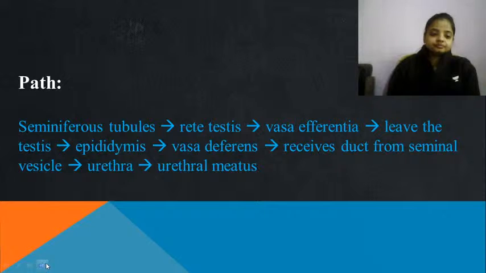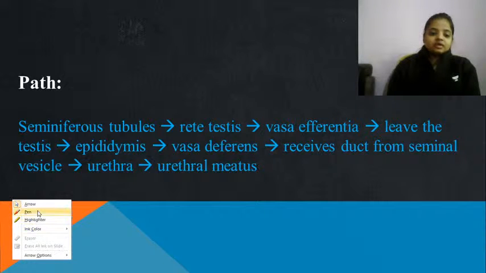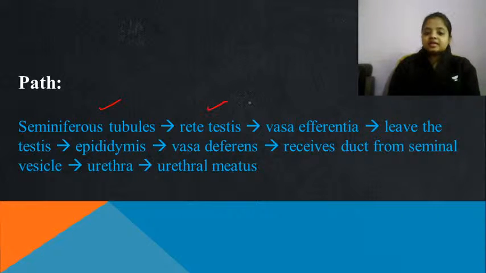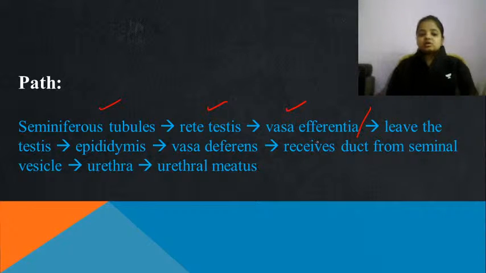Okay, now this path we have already seen: seminiferous tubules, rete testis, then vas afferentia. As soon as the vas afferentia ends, they are going to leave the testes. Then the epididymis, with its 3 parts: head, body, tail. Then the vas deferens, then they will come into contact with the accessory glands like the seminal vesicle, then the urethra, and then it will come out of the urethral meatus from where the urine comes out.